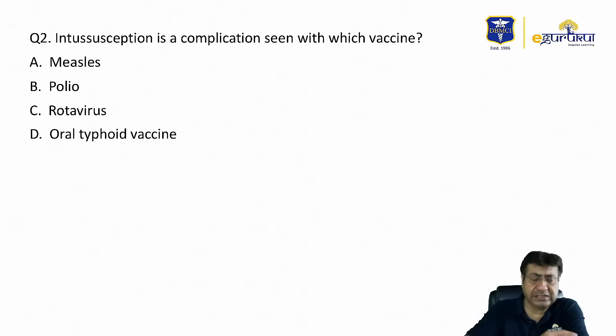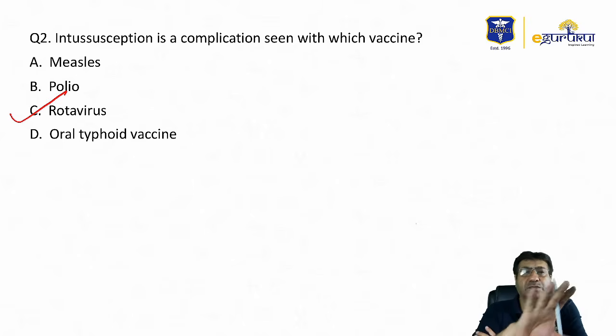However, if there are choices given like this, intussusception is maximally associated, out of these vaccines, with the rotavirus vaccine. So the answer should definitely be C.